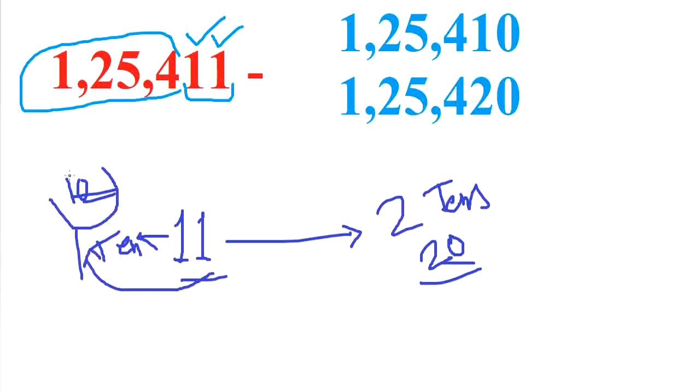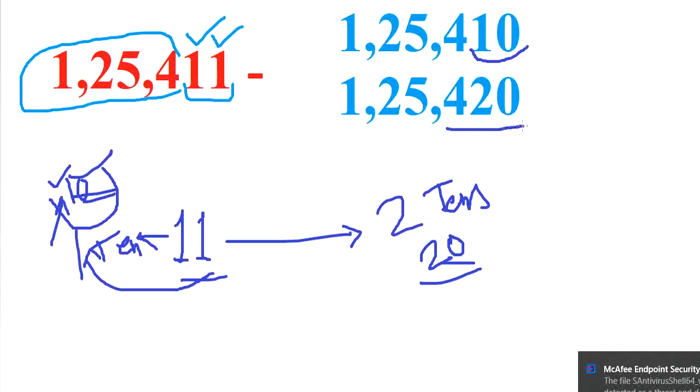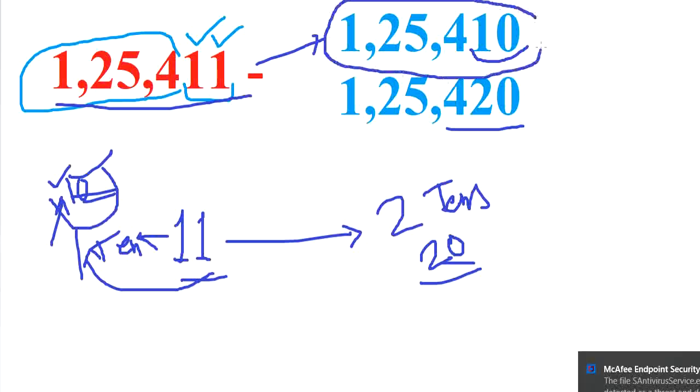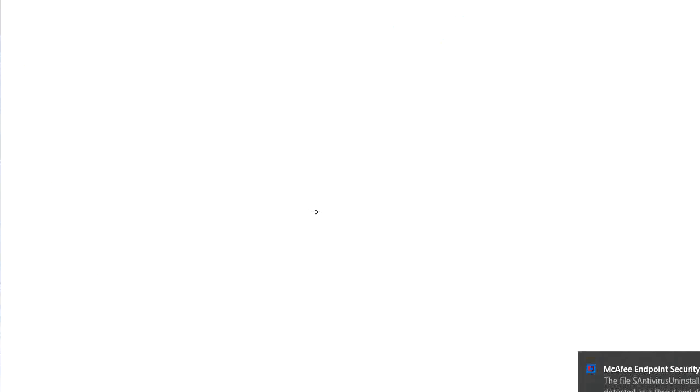11 से नजदीक में कौन सा है? 10 है या 20 है? 10 है ना? 11 के नजदीक में कौन सा नंबर है? 10. तो इसका राउंडिंग आप नंबर कौन सा होगा? 10, not 420. So its rounding to nearest 10, that will be 1,25,410. This is the correct answer and this is wrong. Okay. So in this way we can convert any number to its nearest 10. Clear?